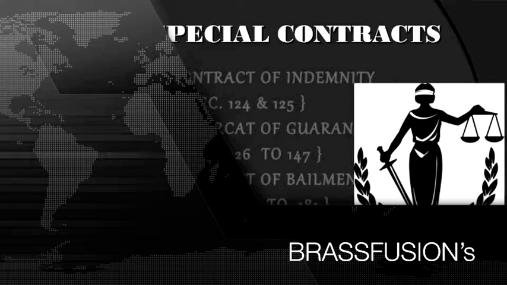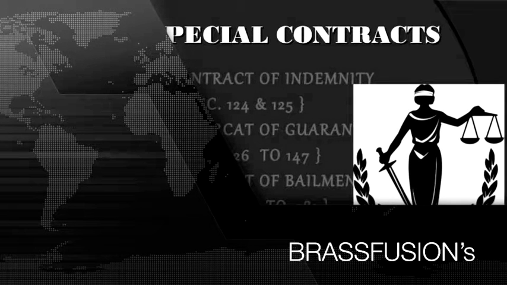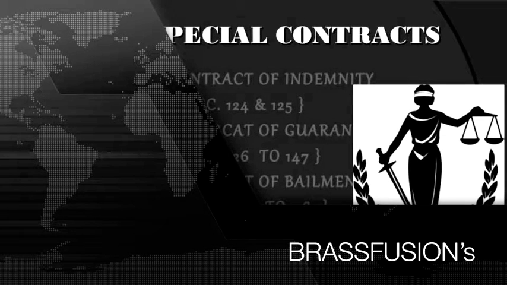Persons who have entered into partnership with one another are called individually partners, collectively a firm. The name under which the business is carried on is called what? Is called firm name.